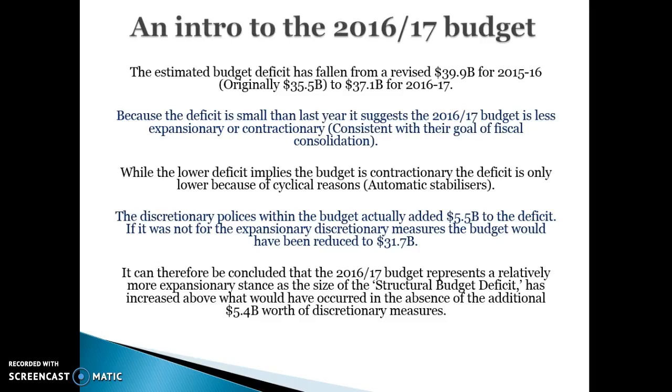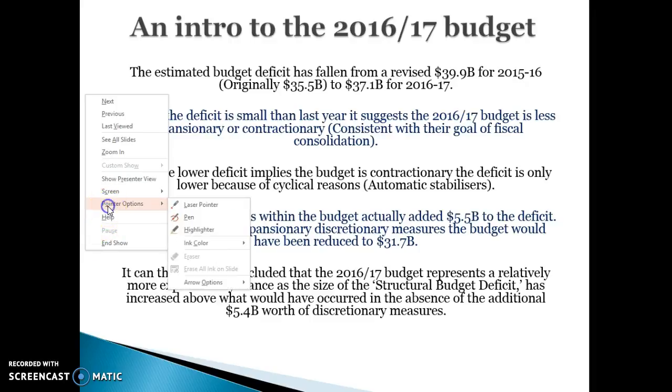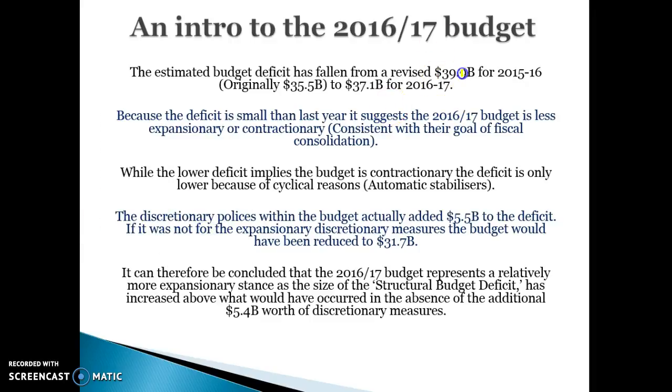So first of all, the estimated budget deficit has fallen from $39.9 billion for last year. Originally, they thought it'd be $35.5 billion. So when they actually did the budget in May 2015, they thought it'd be $35.5 billion. But now it's expected that the 2015-2016 budget deficit will be $39.9 billion. And in 2016-2017, that deficit will fall to $37.1 billion.